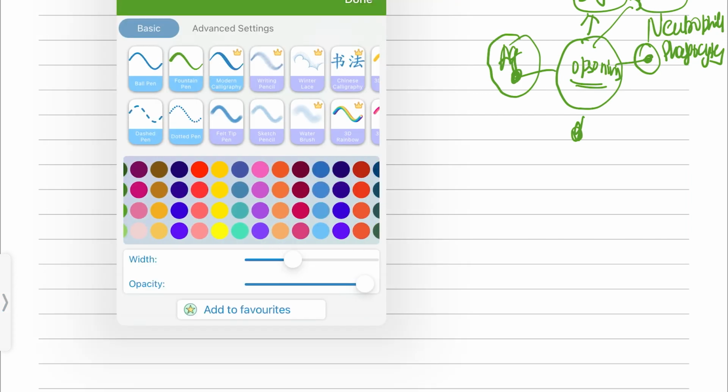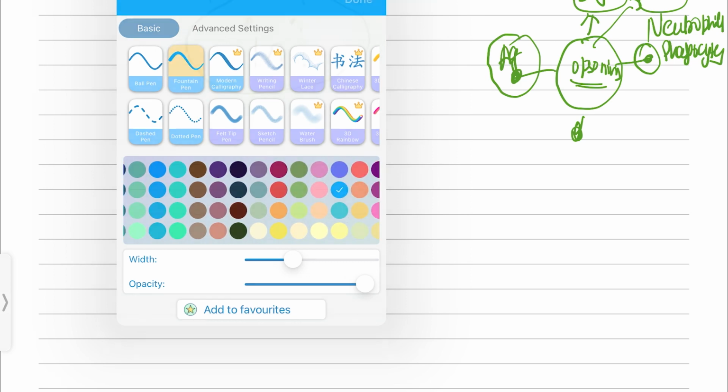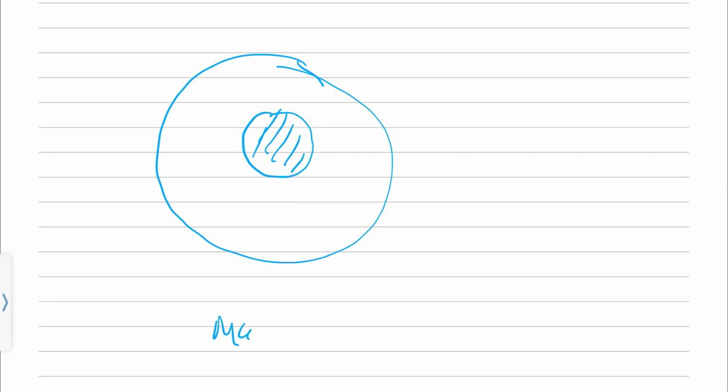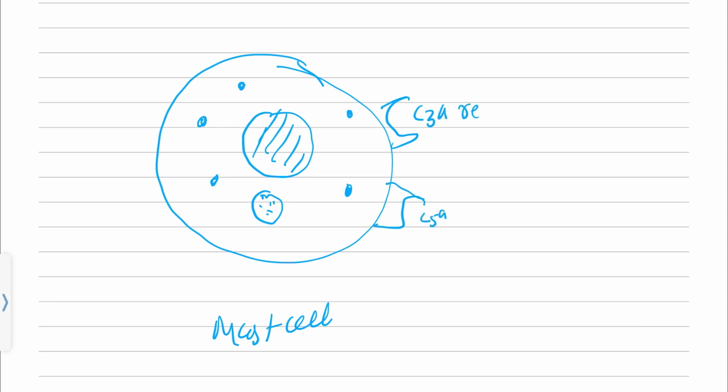Let me take another color, blue would be good. This is the nucleus. This is the mast cell, and these are granules of the mast cell. There are C3a and C5a receptors on mast cells. What these receptors do is, the C5a protein comes and binds to it, and it causes the degranulation of the granules of the mast cell.